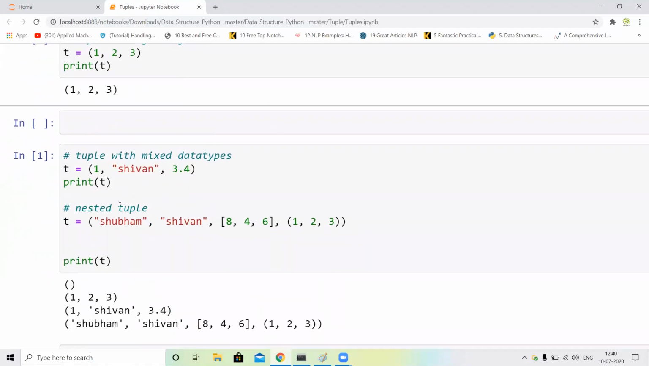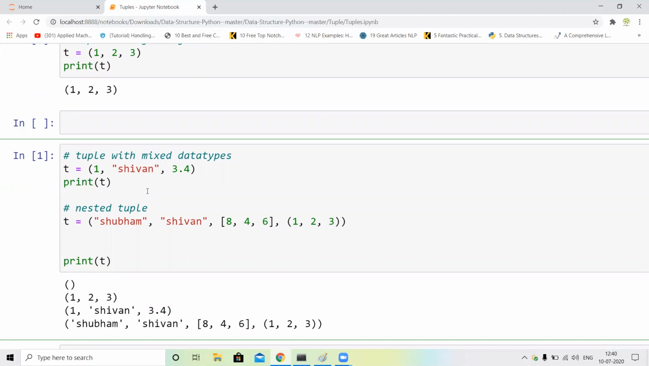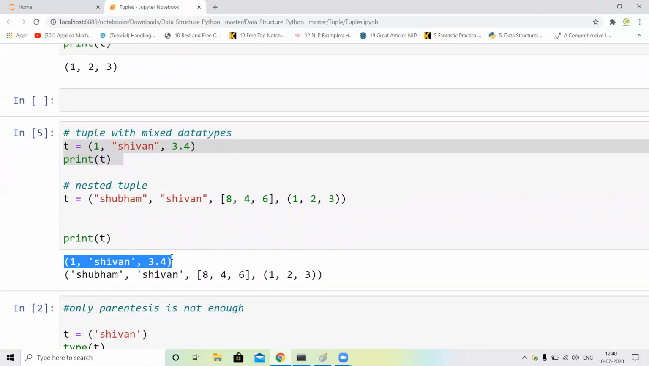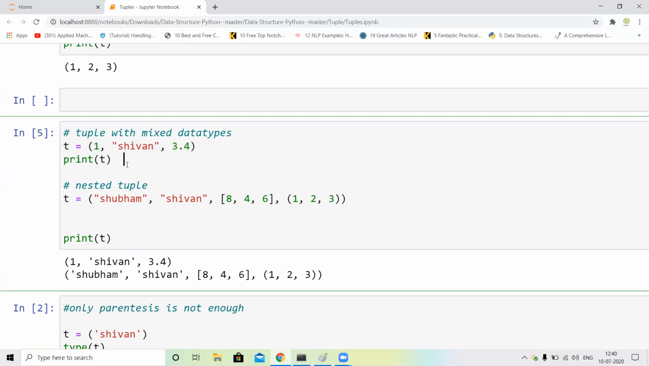Next, you can also assign mixed values, like in one parenthesis you can assign an integer as well as a string. I just assign t equal to 1 as the integer value and 7 as the string value. You can also assign a floating point number. Okay, so I just print this. You can see our output is 1, 7 and 3.4. So it's totally up to you. You can use only a single type of value, like only integers, only strings, or only floating point numbers.